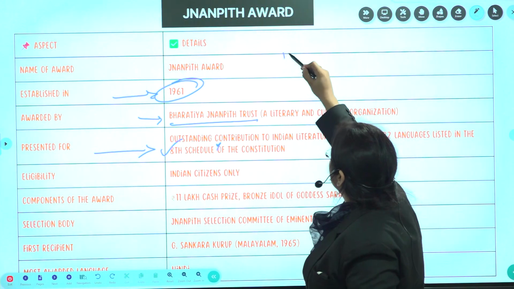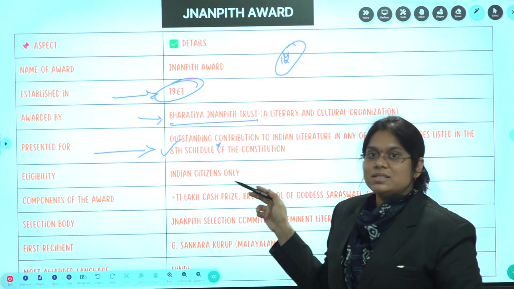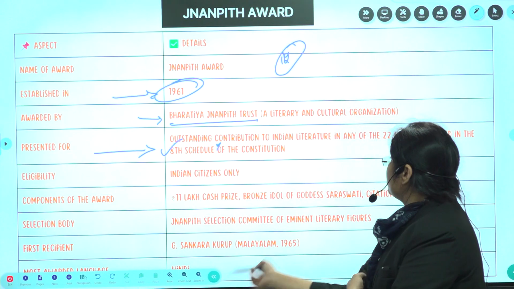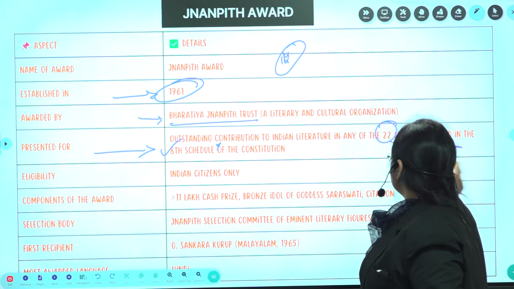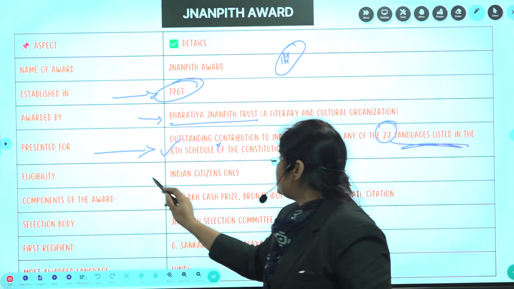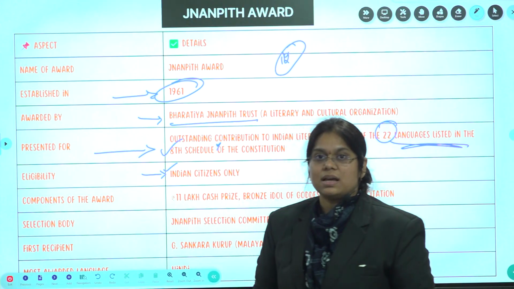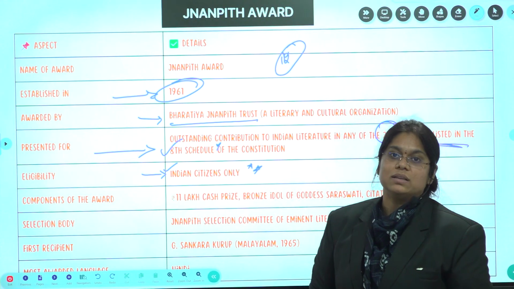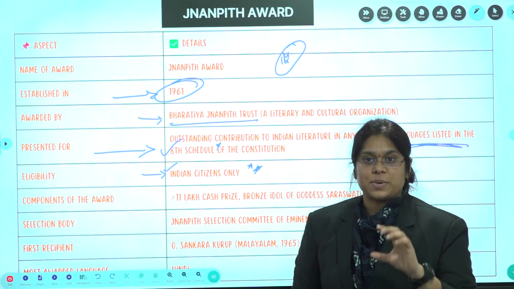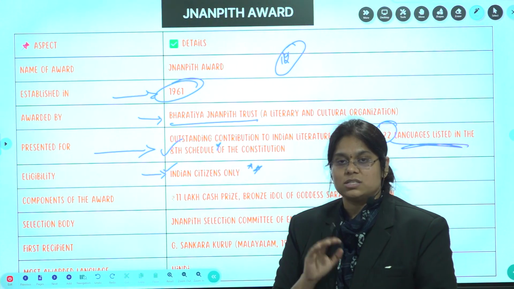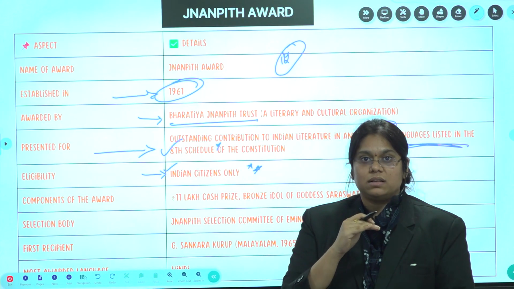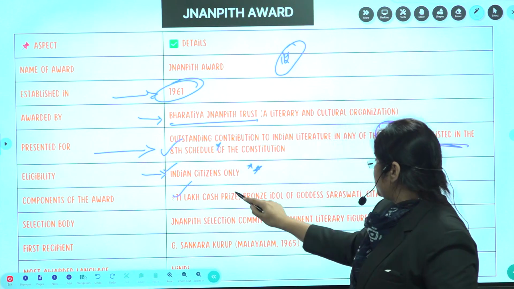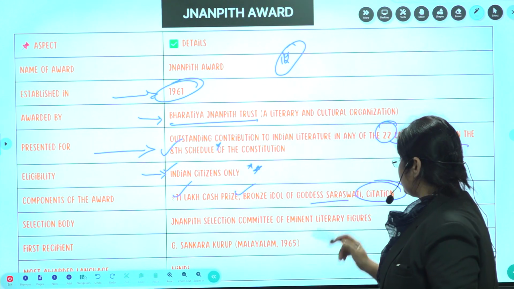What are the schedules of the Constitution? There are 12 schedules, right? Remember those schedules, it is important for the exam, and the 8th Schedule is related to languages, where 22 languages are listed. Further eligibility: only Indian citizens are eligible. Remember, only Indian citizens. And what is the component of the award? There will be an 11 lakh cash prize, and also a bronze idol of goddess Saraswati, and a citation.